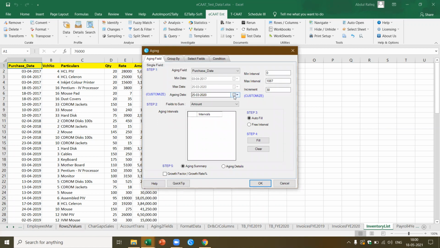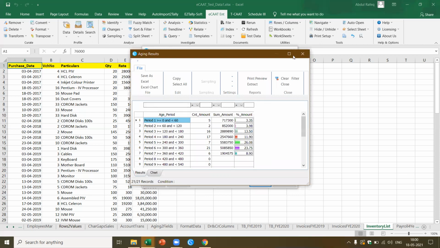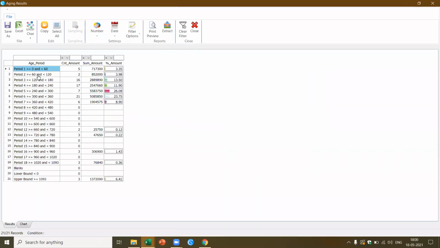I just go and change the date to 31st March. Okay, this is the date. Now it tells me the lowest is 0,093. I'll say I want it grouped based on 60 days. I say fill. See, this is the aging, which is very complex, and I'm just doing it in a very simple way. Here I get the aging result for each strata based on 0 to 60 days.